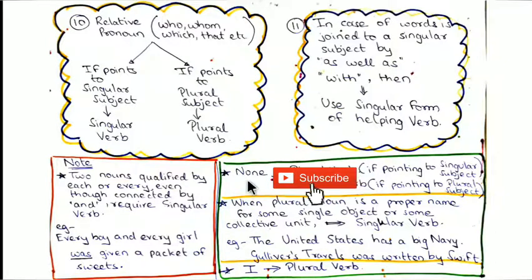Also, none takes both the singular and plural form of verb. If the word none is pointing to a singular subject, we have to use the singular form of verb. If the word none is pointing to a plural subject, we have to use the plural form of verb. When a plural noun is a proper name for some single object or some collective unit, we use the singular form of verb. Example, the United States, it is pointing to one particular country, so we have to use the singular form of verb.